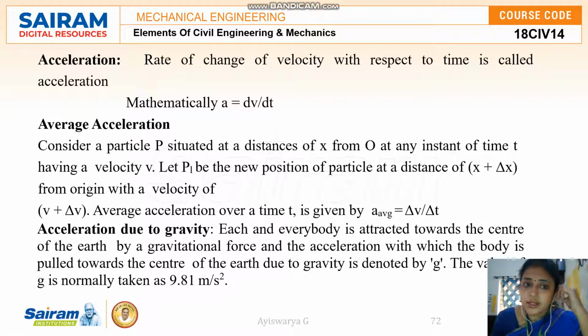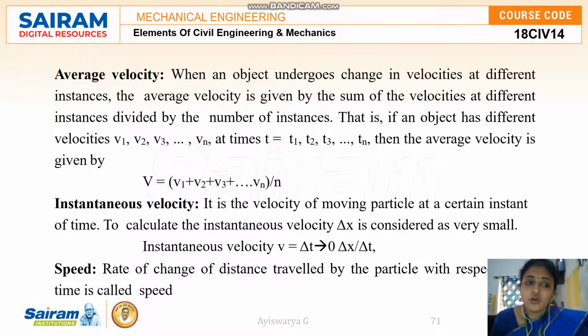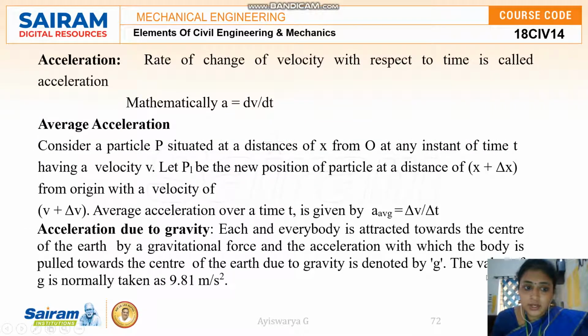What is meant by acceleration? It is the rate of change of velocity with respect to time. For velocity and speed, the unit is meter per second, and for acceleration it is meter per second square. As with average velocity, there is an average acceleration.